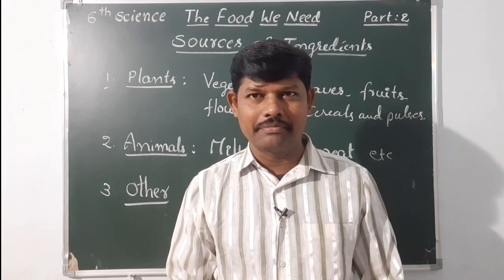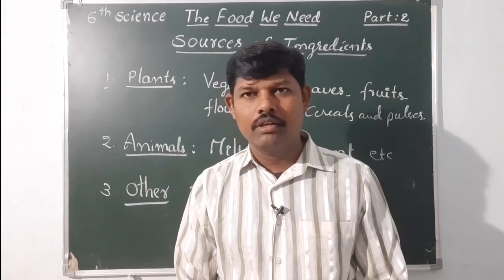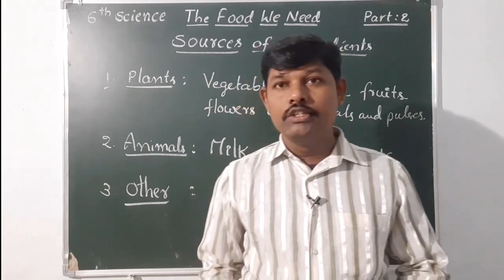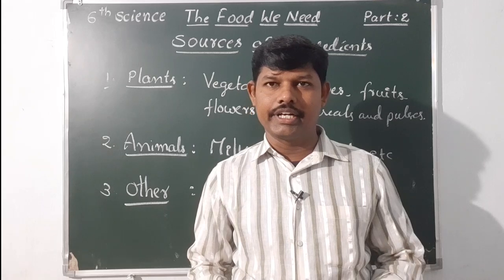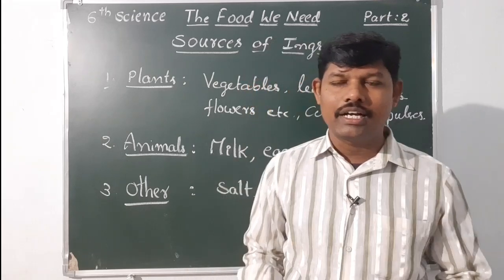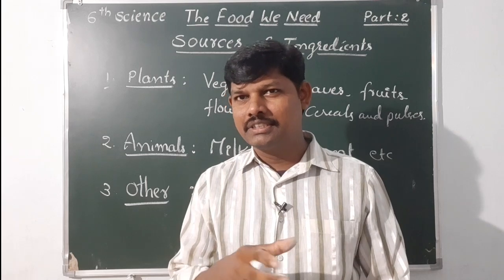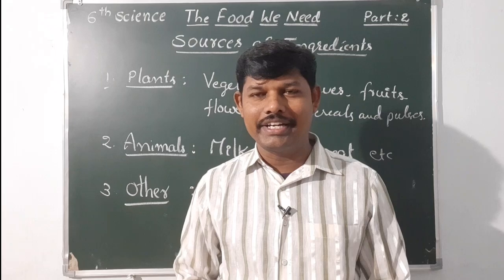You know palli karam. What are the ingredients required? Pallis, definitely, chilies, rice, dry chilies and some ghee. If you add ghee and eat, it will be very tasty.